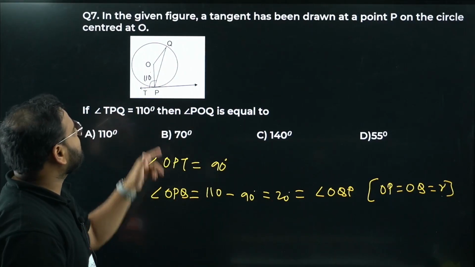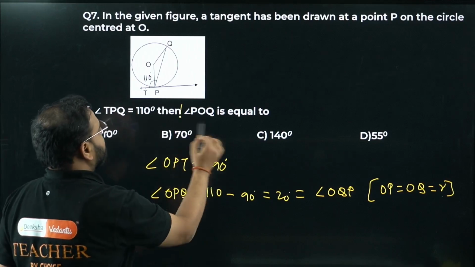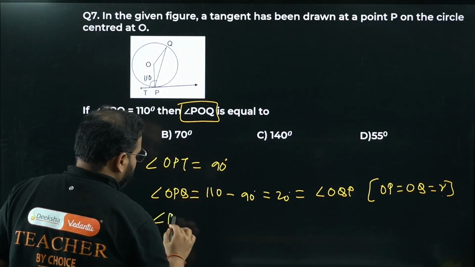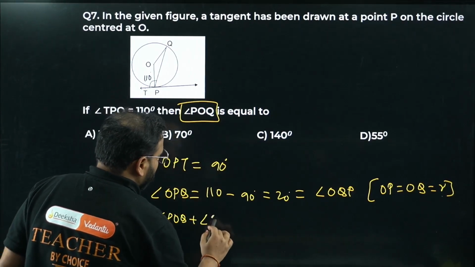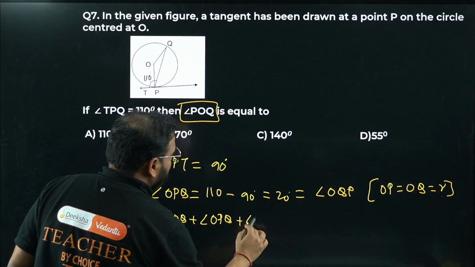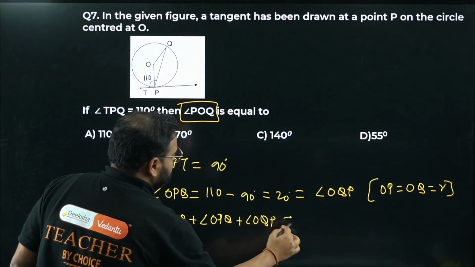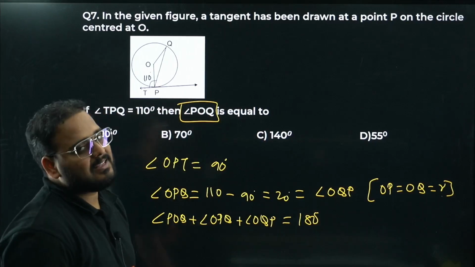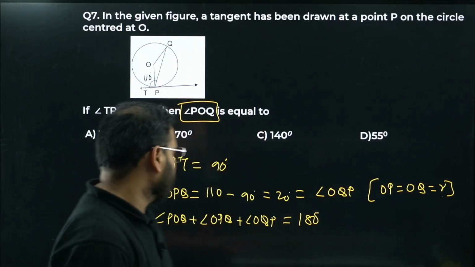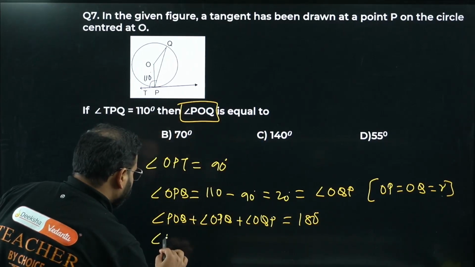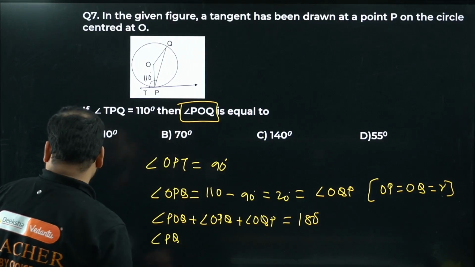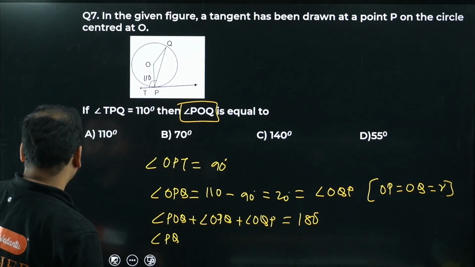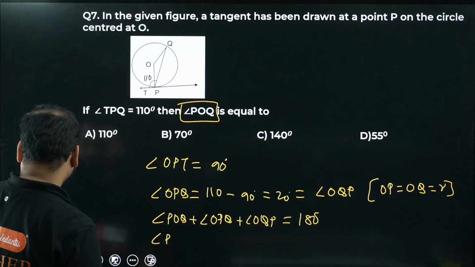For that reason, what is the angle POQ? Angle POQ plus angle OPQ plus angle OQP equals 180 degree, right? How come, sir? Angle sum property of a triangle. Sorry, POQ, right? Not PQO. One second.